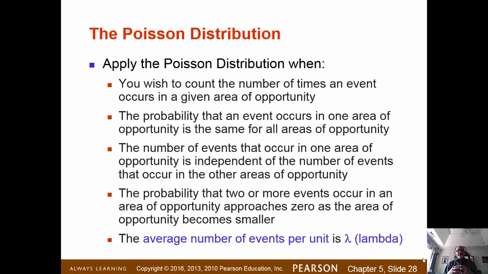Once you have that average, then we can compute the probability for individual outcomes. You want the probability for each outcome, and then you need this average number, and let's call that lambda. In Poisson distribution terminology, we use lambda to stand for the average number of events or average number of successes in one unit of the area of opportunity.